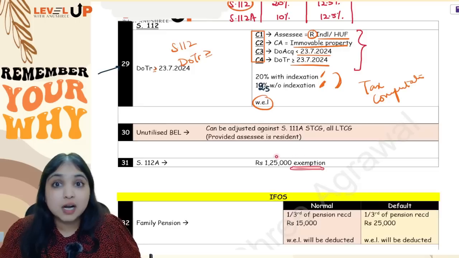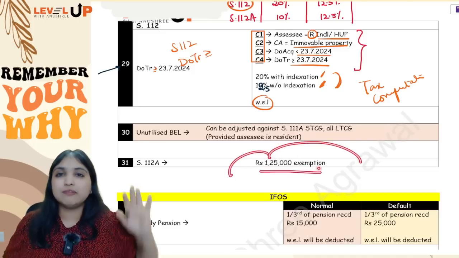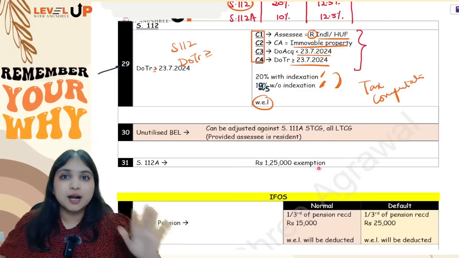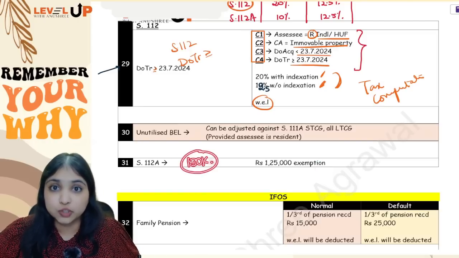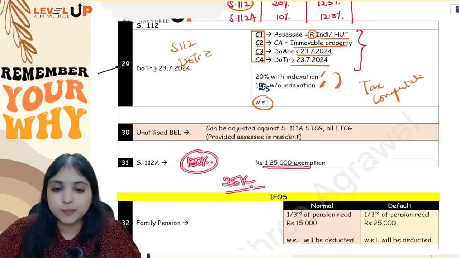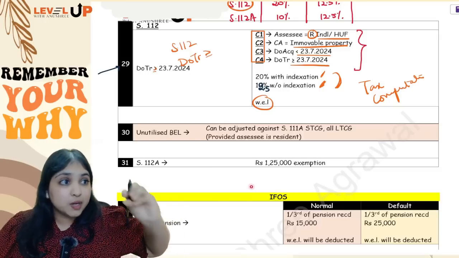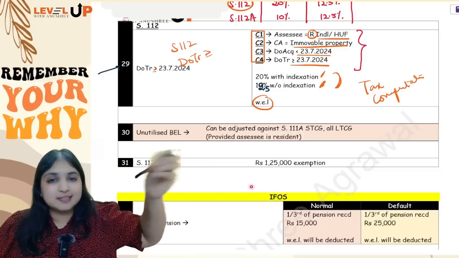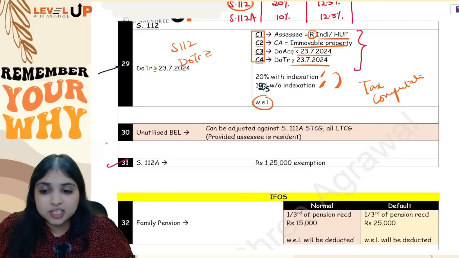Okay. So, whether the transfer happened before amendment or after amendment, you will give 1,25,000 exemption for 112A cases. 112A, you will find the tax first. Like, let's say the tax is 1,50,000. Okay, so 1,25,000 of the tax will be exempt. So assessee will have to pay 25,000 tax only. Okay, up to 1,25,000 exempt. Beyond 1,25,000, whatever is the excess tax, that only assessee has to pay.